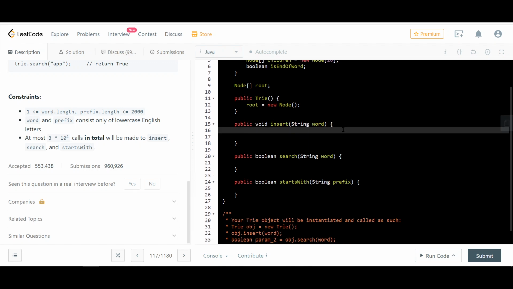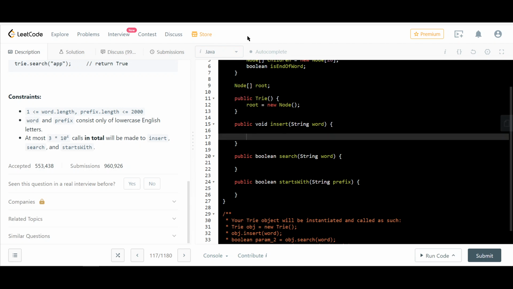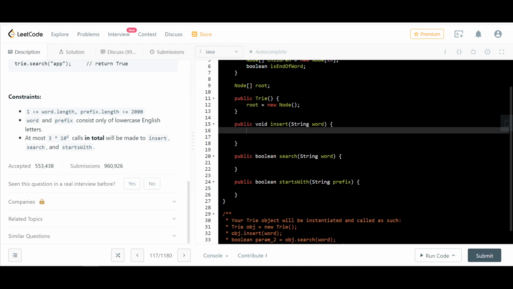So how do we insert the word? Now it's trie.insert, right? So root is always there. Root cannot be null because root is initialized in the constructor itself. So we get root, which is fine.